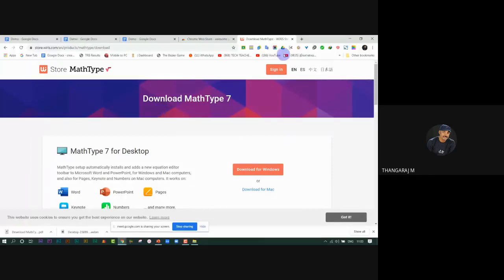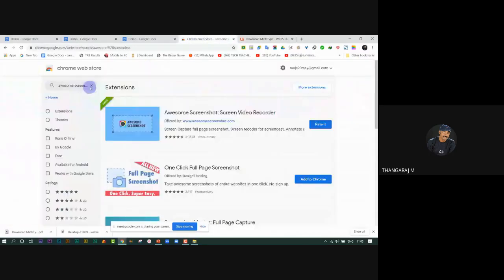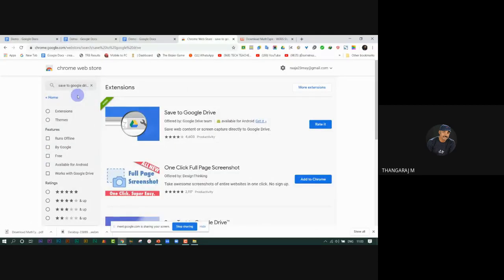This is Save to Google Drive. If you want this, you may type here Google Drive, Save to Google Drive. Here, just add to Chrome.